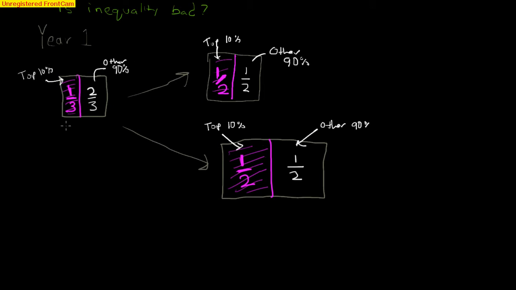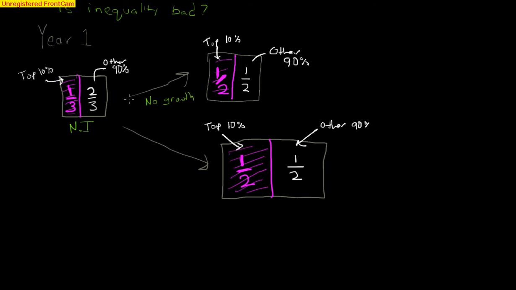And this is my reproduction of his little lecture notes. He starts off with a box, and he says this is the national income. Suppose the top 10% have one third and the other 90% have two-thirds. It's important to remember this is only 10% of people having the purple here, 90% having the two-thirds here. He says now we can have two cases. Case one, there's no growth. I think he uses the word static.